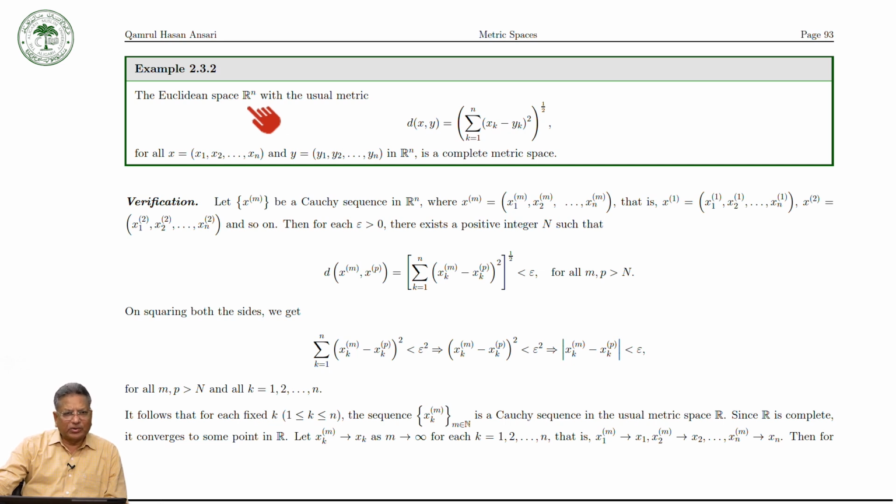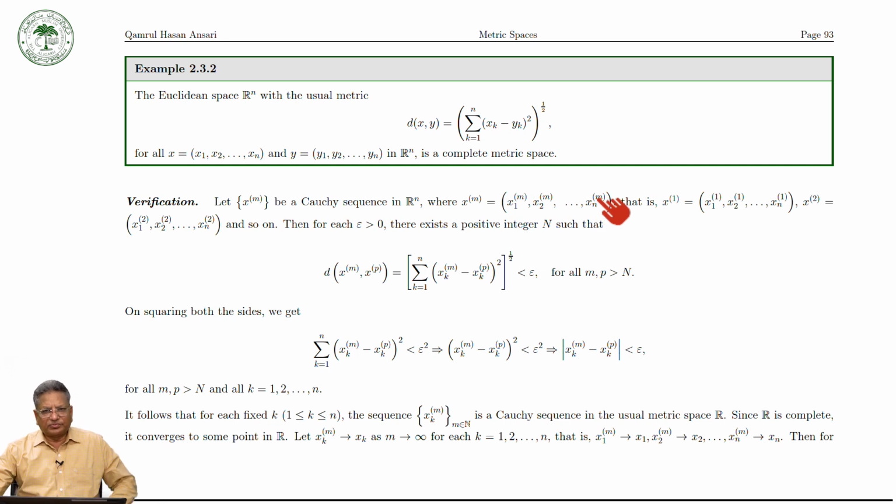To verify this, let Xm be a Cauchy sequence in Rn. The term Xm of this sequence must be of this form, because the elements are n-tuples x1, x2, xn. So they must be like x1m, x2m, and so on, xnm.